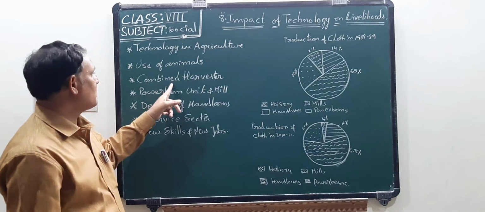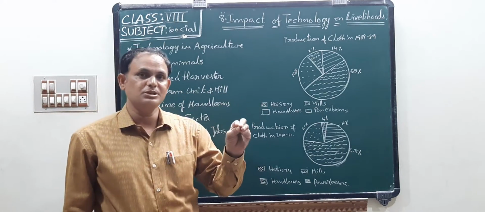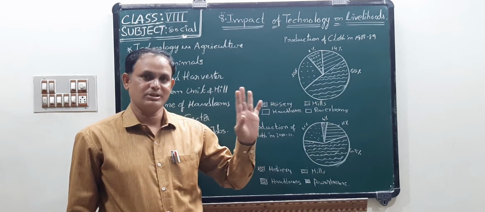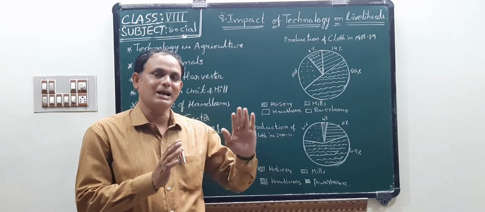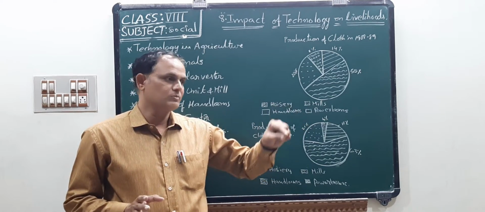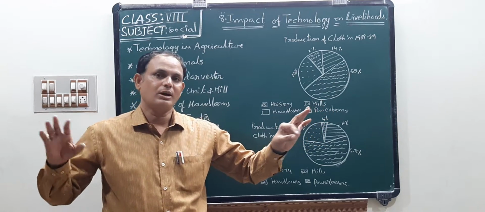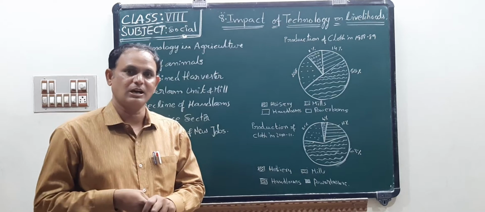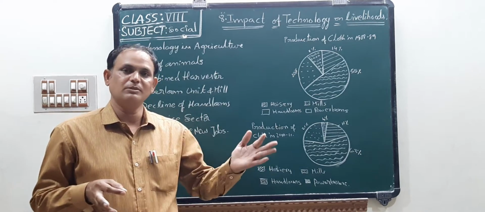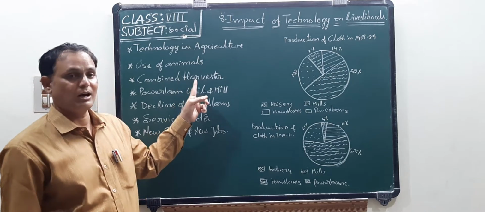Next one, combined harvester. This is a very important machine for agriculture activities. Okay, what the agriculture labor does, from sowing the seeds to cutting the crop or food grains, threshing, winnowing, etc., all works will be done by only one machine, that is called a combined harvester.